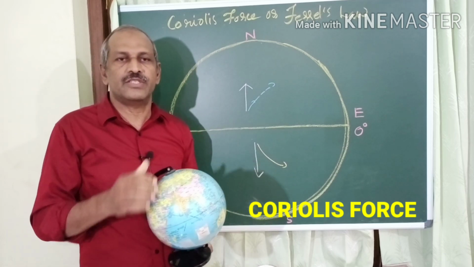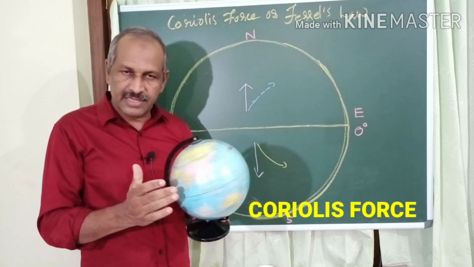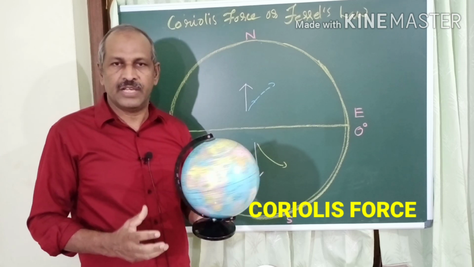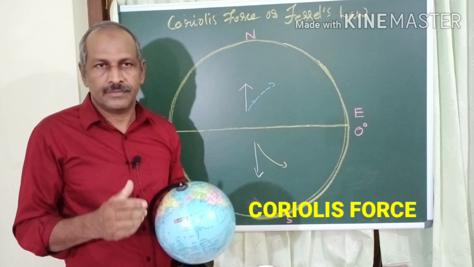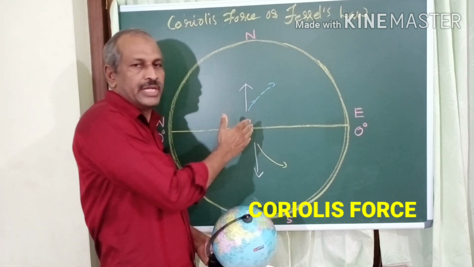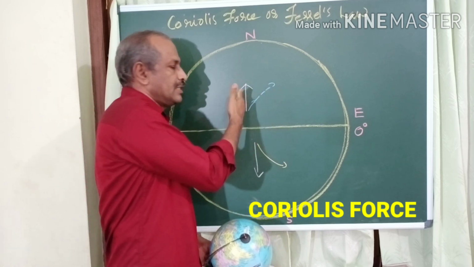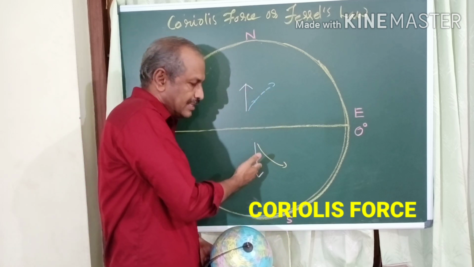We know that Earth is rotating on its axis. As a result of this rotation, a force is generated. That force causes the freely moving body to turn or deflect to its right in the northern hemisphere, to its left in the southern hemisphere.